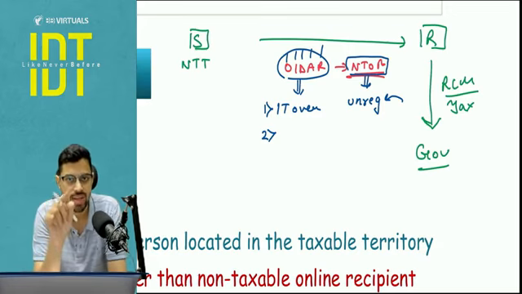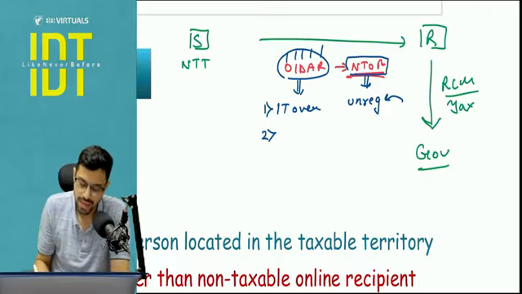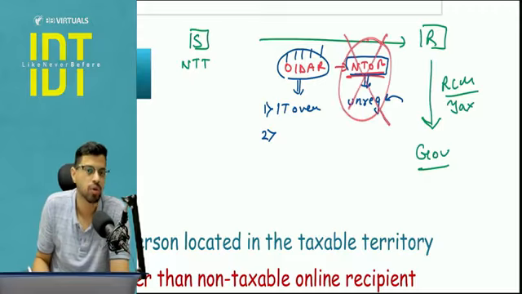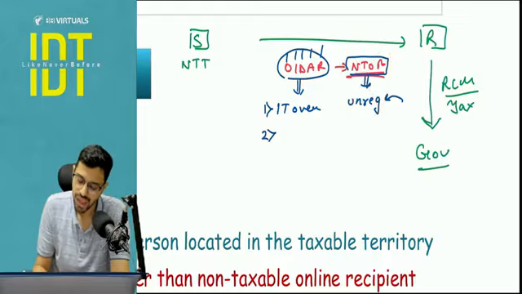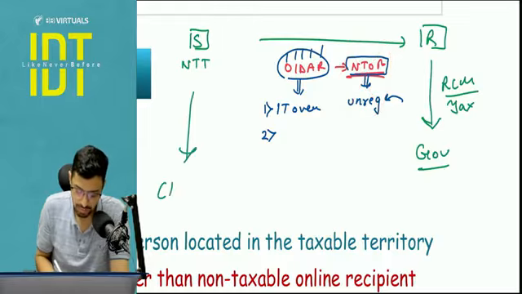Now can we ask you as a student to get registered and pay tax under the GST? It would be very absurd, right? So in that case, they are giving you the relief that you are an NTOR, you don't need to pay tax under RCM. Here FCM applies, for which chapter number 3 will bring you to section number 14.